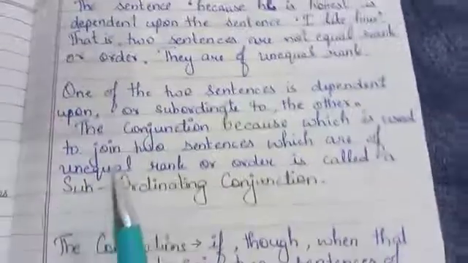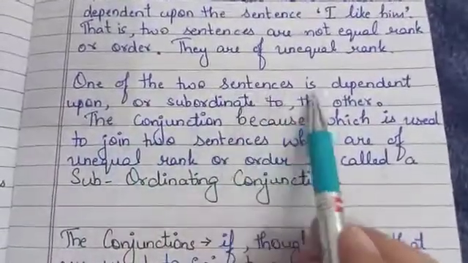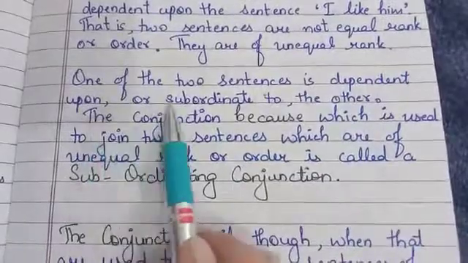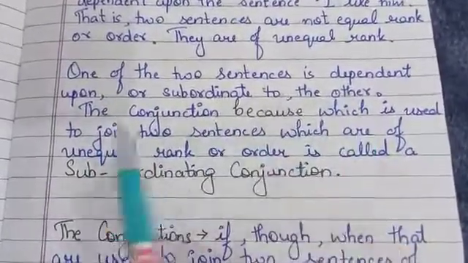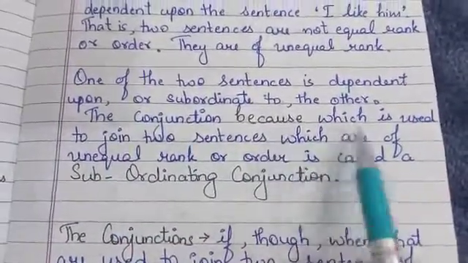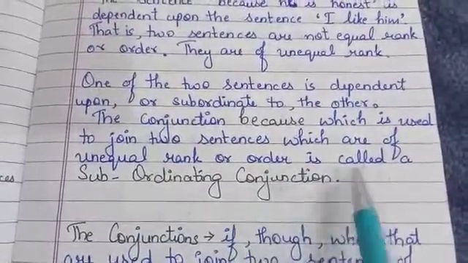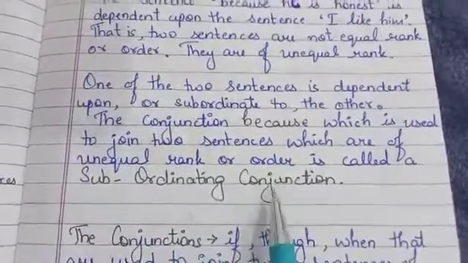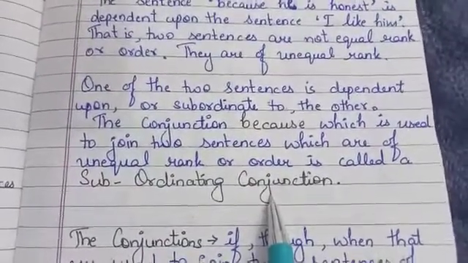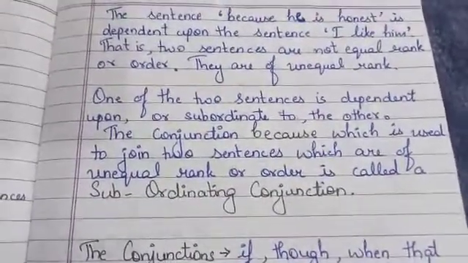One of the two sentences is dependent upon or subordinate to the other. The conjunction because, which is used to join two sentences of unequal rank or order, is called a subordinating conjunction.